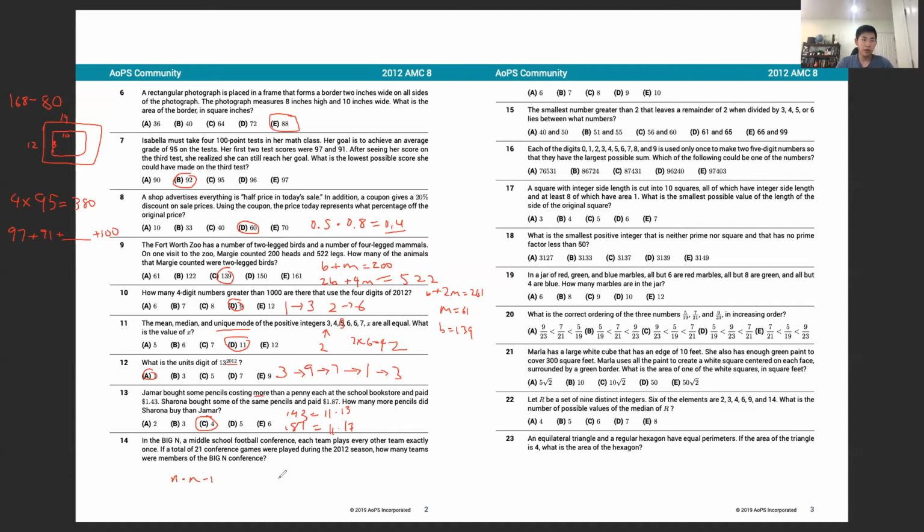other team, and that would be the total number of games, except for the fact that if Team A plays Team B, we've actually already counted that when we do Team B plays Team A. So we actually have to divide by 2 in order to not double count those. And we know that this has to be equal to 21, so we solve for n and get n equals 7.